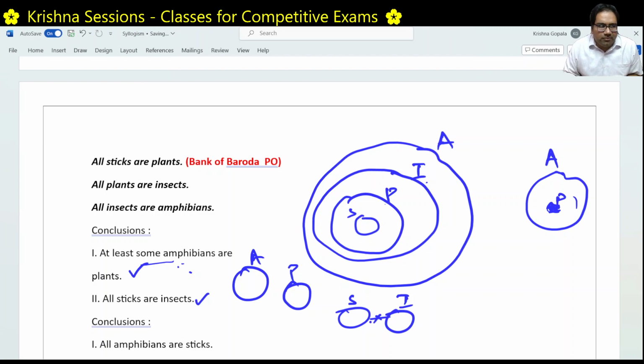We cannot draw this diagram. Stick is always a subset of insects. Stick always has to be an insect. So this is also right. Next, all amphibians are sticks. Is it possible?